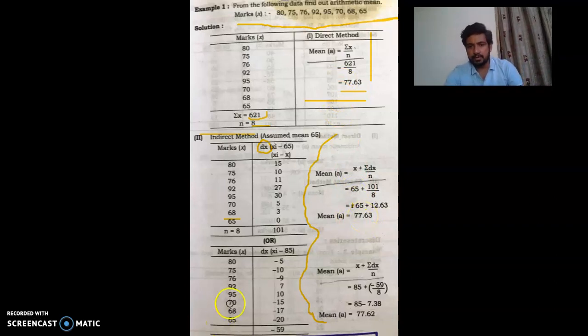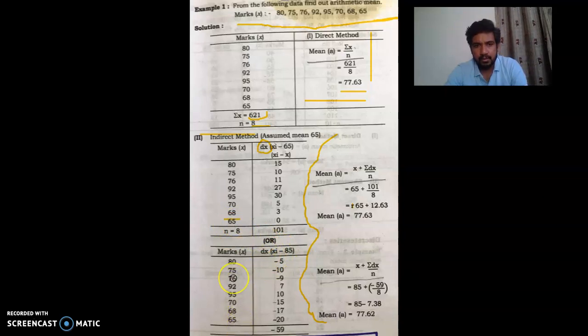Or another way we can solve the problem. As we put here 65, the smallest value, you can take any one of the values. Here we take 85.